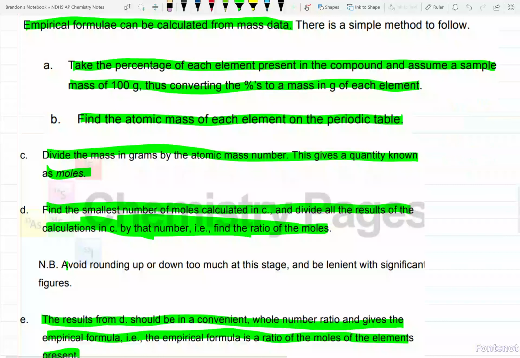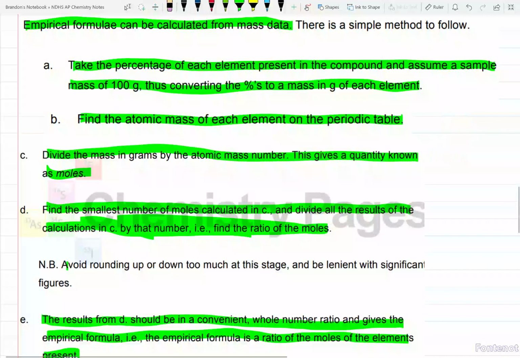Step B: you will then find the atomic mass of each element on the periodic table. You'll go and look on your periodic table. Let's just say for hydrogen here, for argument's sake, there's the atomic number. The atomic mass will be this right there, okay? This is the atomic mass. That's what you'll be using.